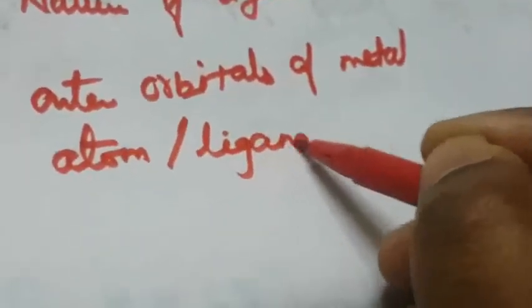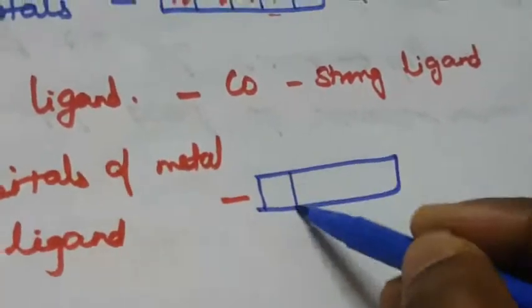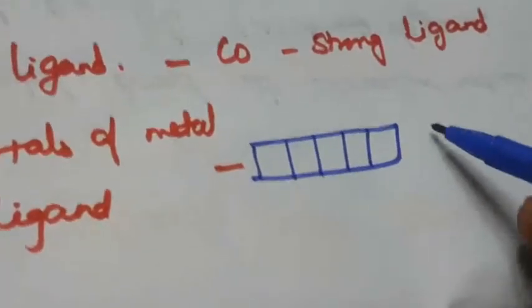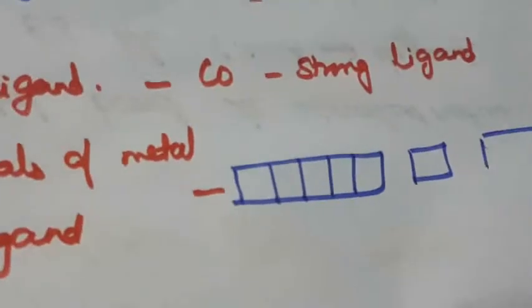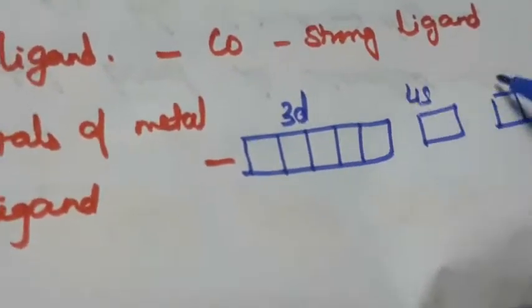When the ligand binds, how will the orbitals be? Once again, draw this diagram. D orbital means 5 boxes, right? 4s means 1 box. P orbital means 3 boxes. So that is 3d, 4s and 4p.